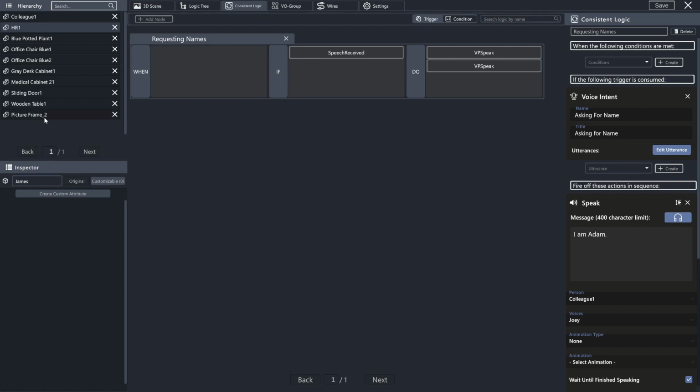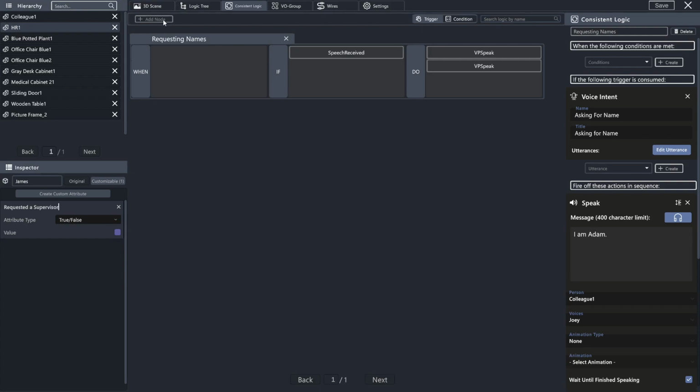So first, we're going to want to create a variable related to the question. So I'm just going to go to this picture frame. Actually, let's go with HR1. We go to a customizable attribute and create a custom attribute, which we are going to make a true-false attribute, initially starting off as false. And we're going to go with requested a supervisor.